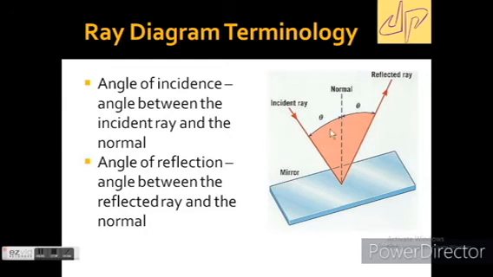So these two angles are equal. We already learned these two laws in class 9th. Most importantly, this angle is the incident angle, between the incident ray and the normal, and this angle is the reflected angle, made by the reflected ray with the normal.